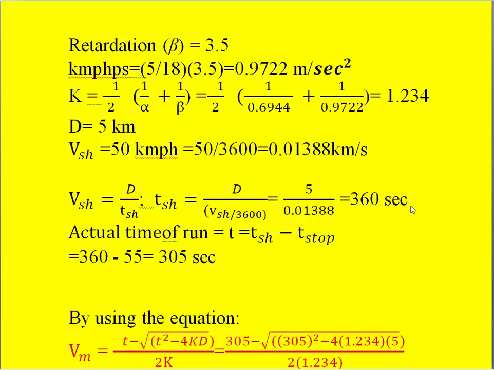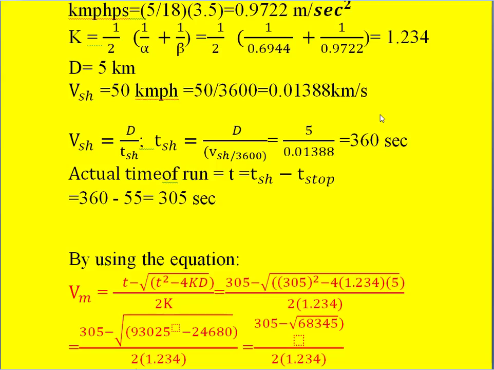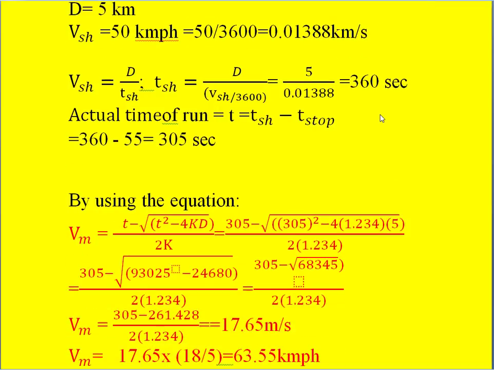This scheduled time consists of two things: one is the actual run time, plus the stopping time is also inside. So the actual time of run T is equal to the scheduled period minus the stop time. Stop time is given as 55 seconds, whereas the scheduled period is 360 seconds. So 360 minus 55, we get 305 seconds.